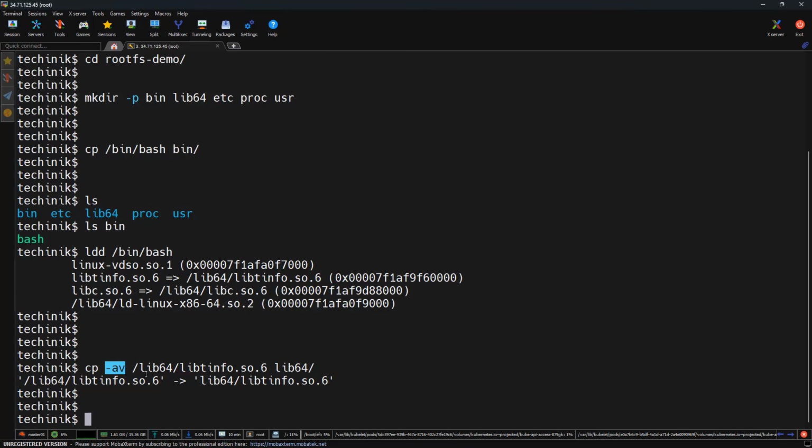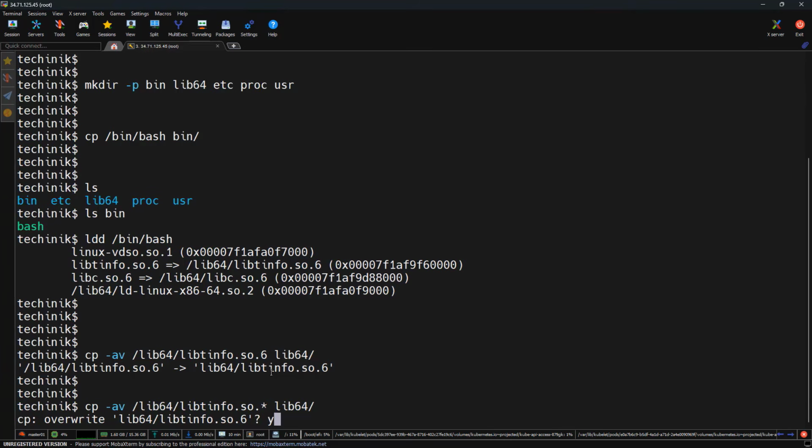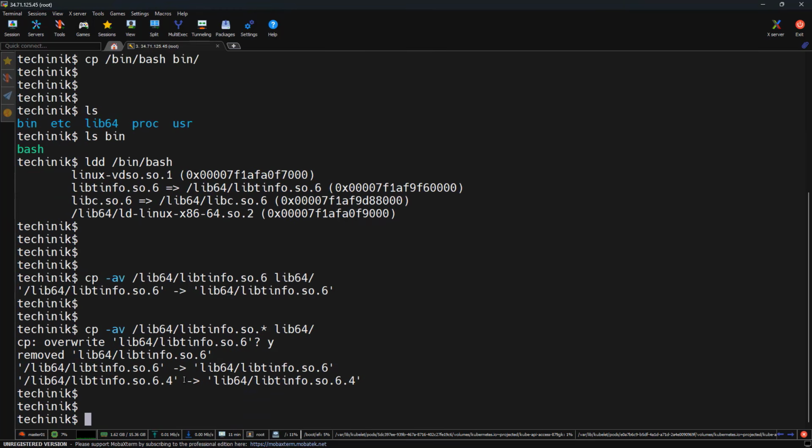Because if we break the link, the system will break also. So now let's copy the complete set of files. So cp -av. It will copy all the files placed under that particular directory, so that's why I use a wildcard here. I'm just going to overwrite it. As we can see, it copied the 2 files.